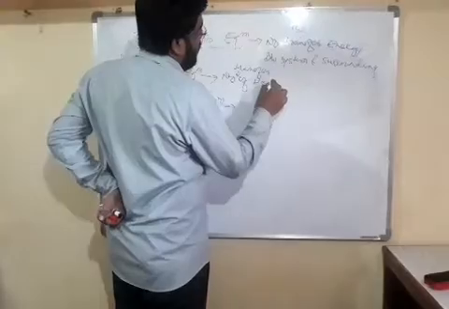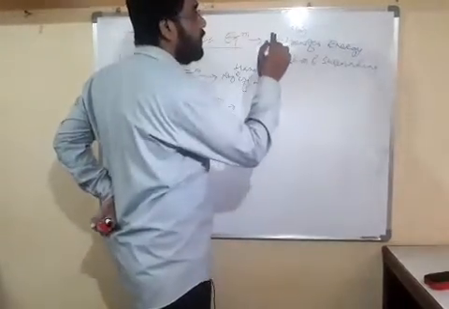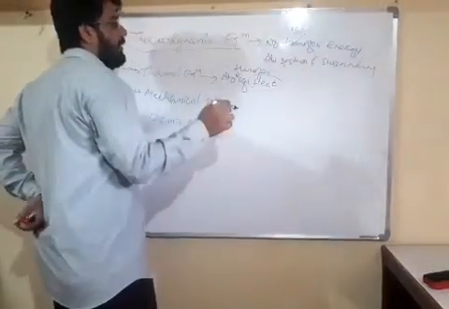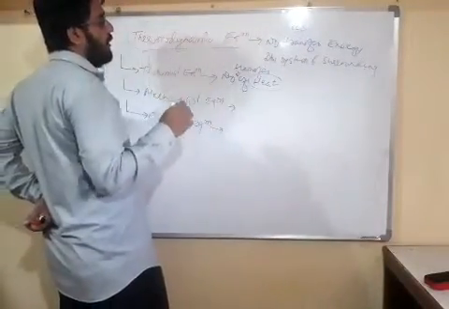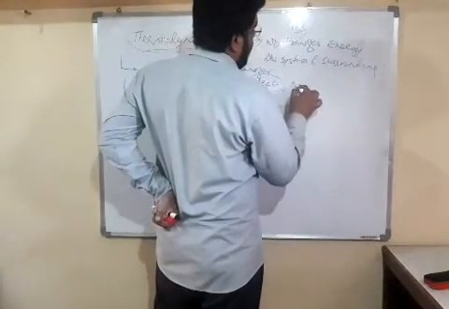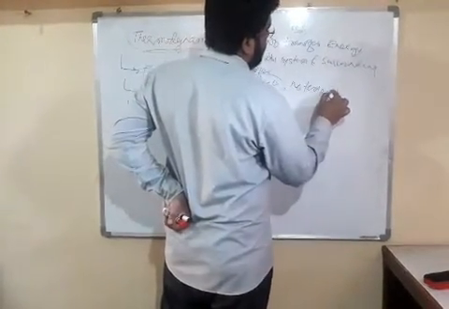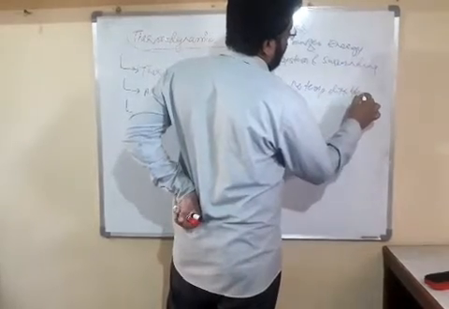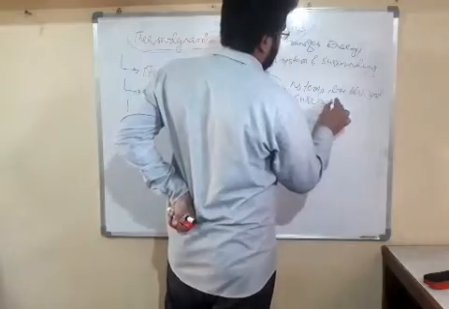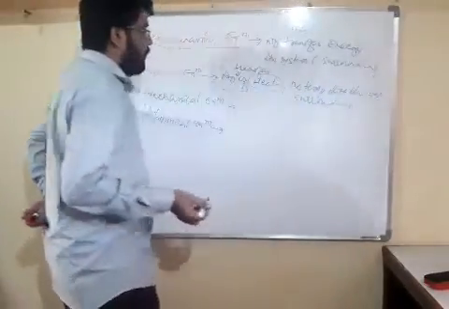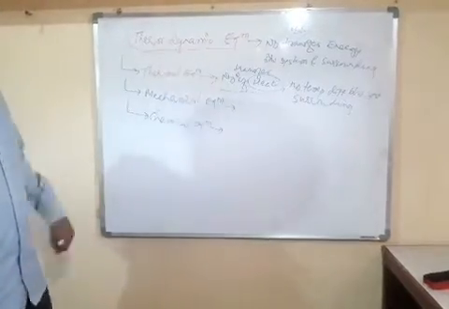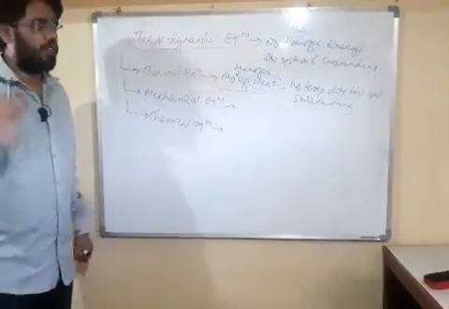Heat is only one form of energy. So there is no transfer of heat, or we can say no temperature difference between system and surrounding. If there is no temperature difference, there is no transfer of heat, and our system exists in thermal equilibrium.